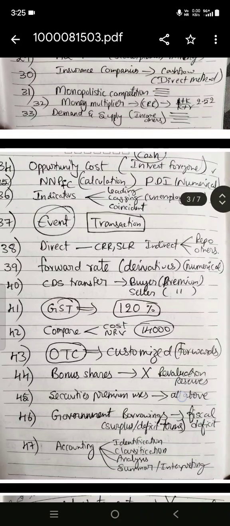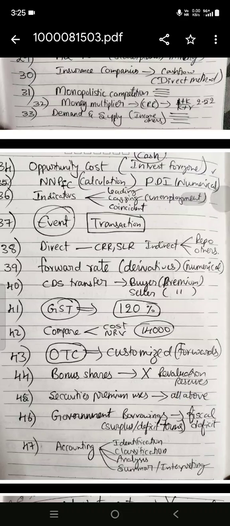Next, opportunity cost, one question is there, it's very easy. For normal cash, what is the opportunity which is lost? The interest which we earn, that is the opportunity lost. And a numerical on NNP at factor cost and personal disposable income, one numerical only. And one question on indicators: leading, lagging, coincident. I remember lagging indicator is unemployment, so I marked accordingly.